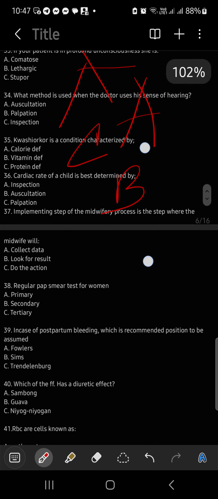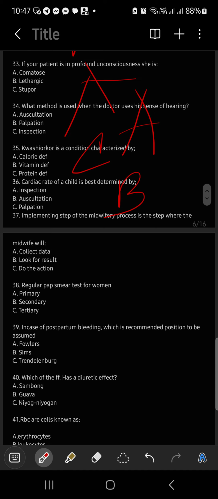So number 37, implementing step of the midwife. The process is the step where the midwife will do the action, of course. Letter C, implementation. Regular pap smear for women. Yeah, that is to detect diagnosis. Letter B. Regular pap smear for women. Primary or secondary prevention? That is secondary prevention. Always. Kasi that is to early detection.